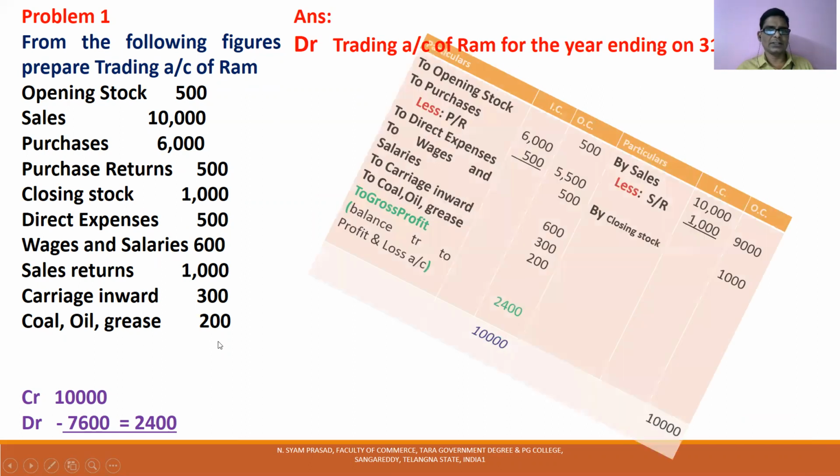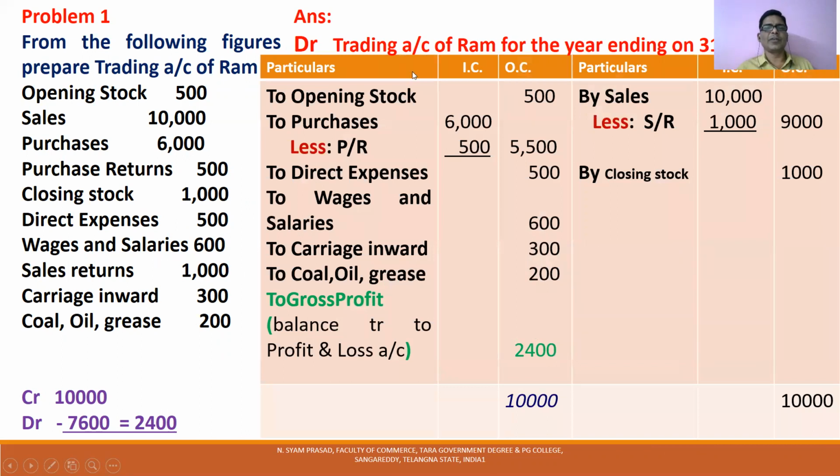So let us see the answer. Before answering, first you have to mention here debit, and you have to mention here credit. So first opening stock, this is debit side of trading account. Sales, that is credit side of trading account, because there is one deduction item, you have shown it in inner column. Then purchases, debit side of trading account. Purchase returns, so purchases minus purchase returns. Closing stock, credit side of trading account.